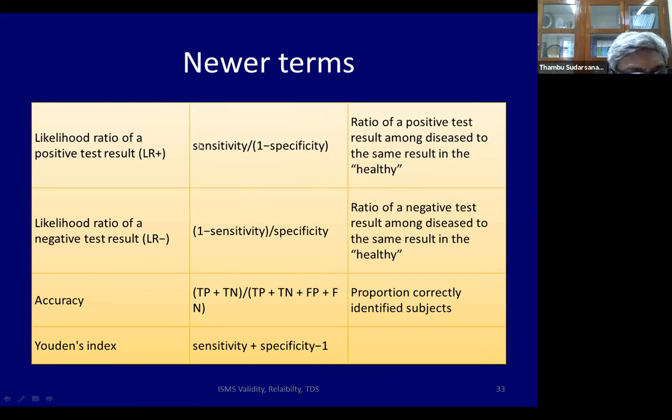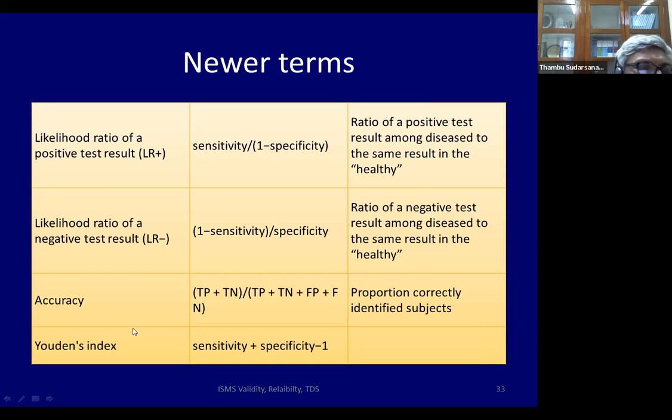So healthy in the bottom, diseased on top. The likelihood ratio of a negative test: mathematically, sensitivity is always on top, specificity below, but here you see the 1 minus specificity in the denominator. Here I say 1 minus sensitivity divided by specificity. That is the likelihood ratio of a negative test, or in simple English, the ratio of a negative test result among diseased to the same result in the healthy.